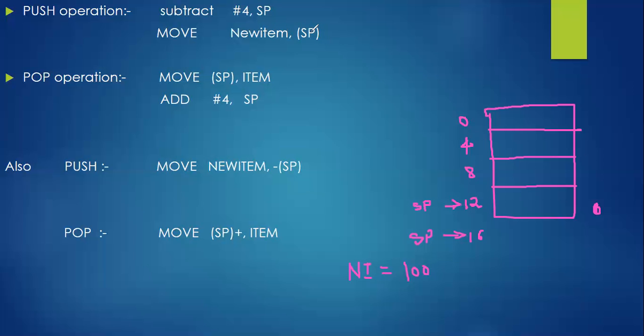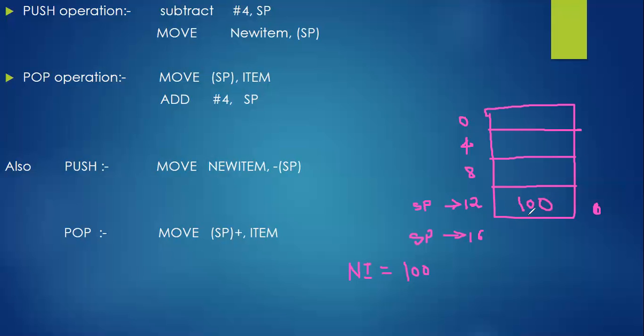What does it mean? If you are representing any variable, any register, or any label within a bracket, that should be considered as an address. The value of that particular register should be considered as an address. What addressing mode are we using? Indirect addressing mode. So SP is equal to 12 now. If I consider 12 as an address, where is it located? Here it is. Inside that, I need to move the value of new item, which is equal to 100. So here we are uploading 100.